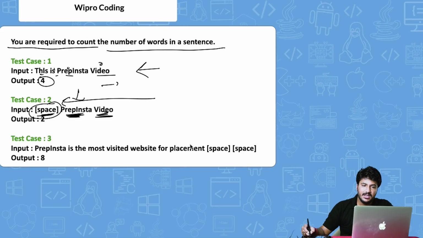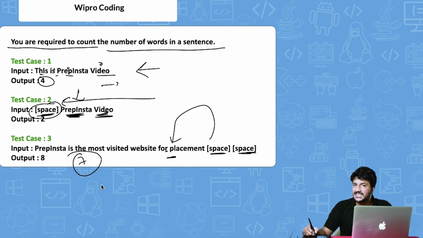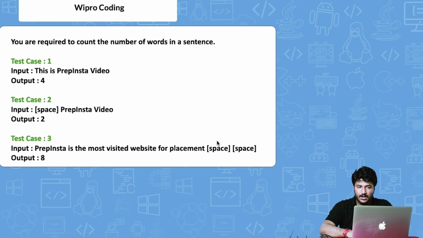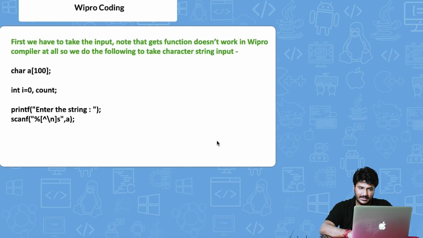Then again, the same thing happens if there are multiple spaces at the very end. PrepInsta is the most visited website for, there's a space here, and what if there was one more space here, right? In that case, it ignored that and only printed 7 as the answer. So all the test cases were not passing. The code that I'm going to cover in this video will take care of all of that definitely.